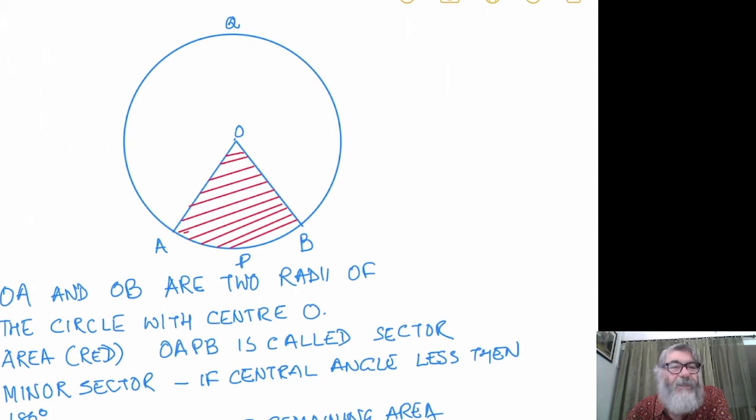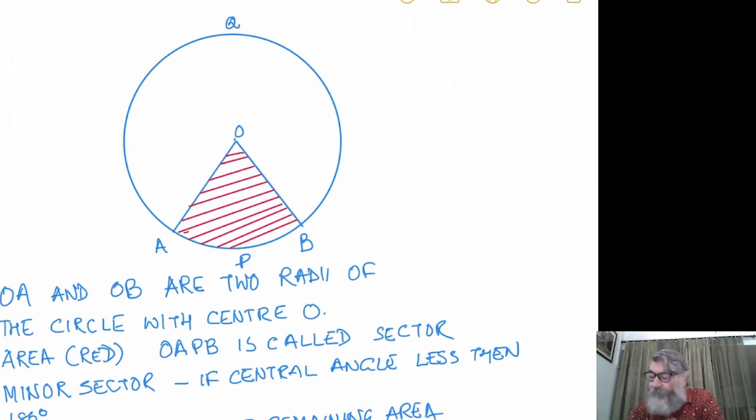I have shaded this portion with red lines. OAPB is called a sector. Segment was also an area, but a segment was the area included between a chord and the circumference. Here, a sector is the area included between radii and an arc.